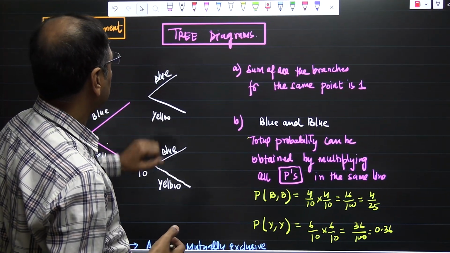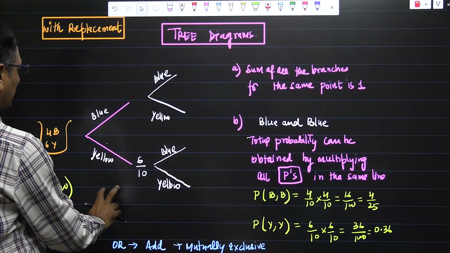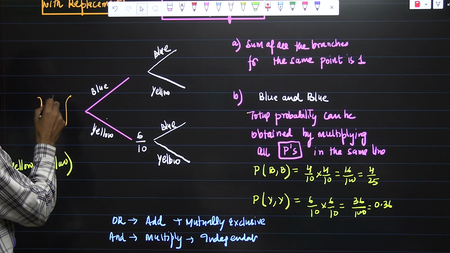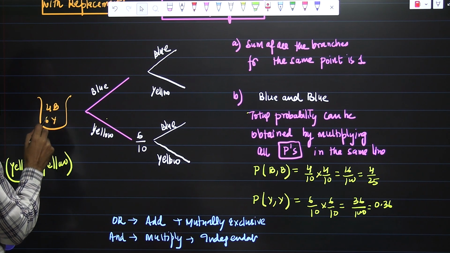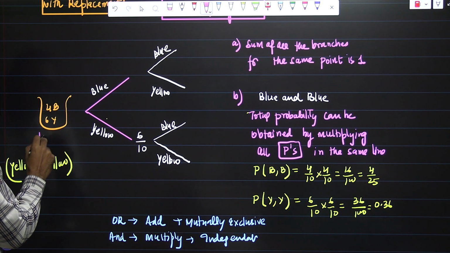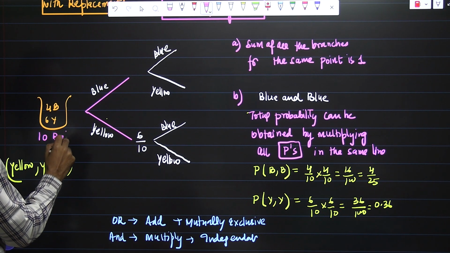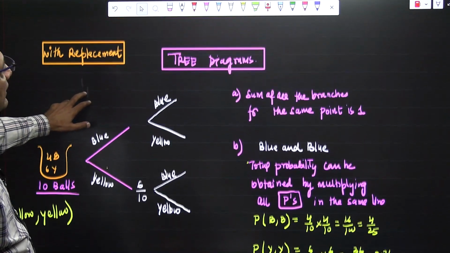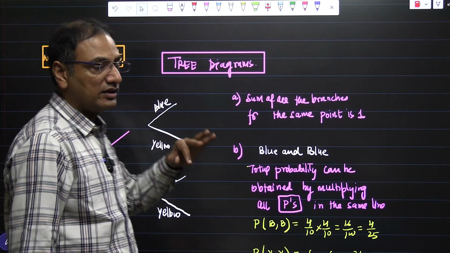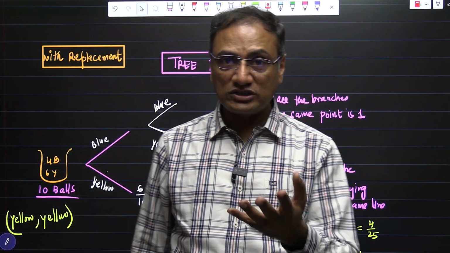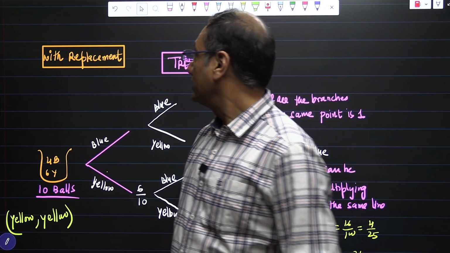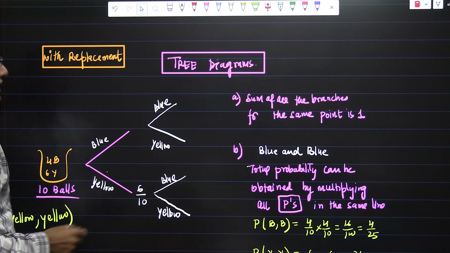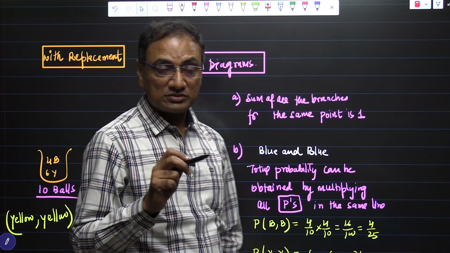Let us see how this works. Tree diagram. What we are having here, for example, is 4 blue balls and 6 yellow balls, and in total we are having 10 balls here. In tree diagram questions, there are two possibilities when we are choosing something. The first possibility is with replacement and the second possibility is without replacement.